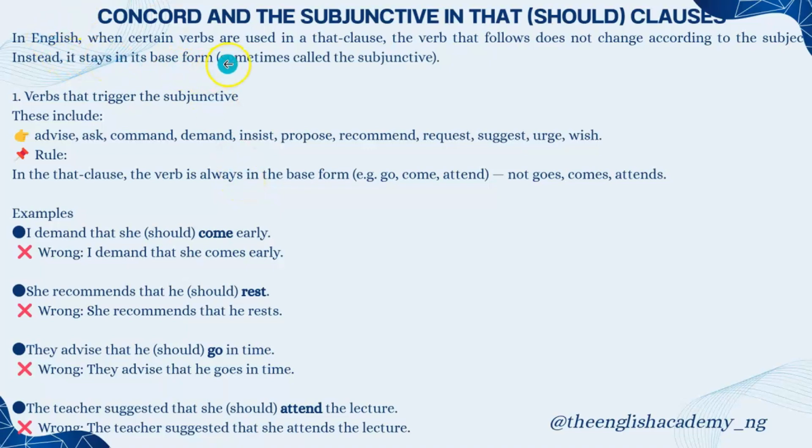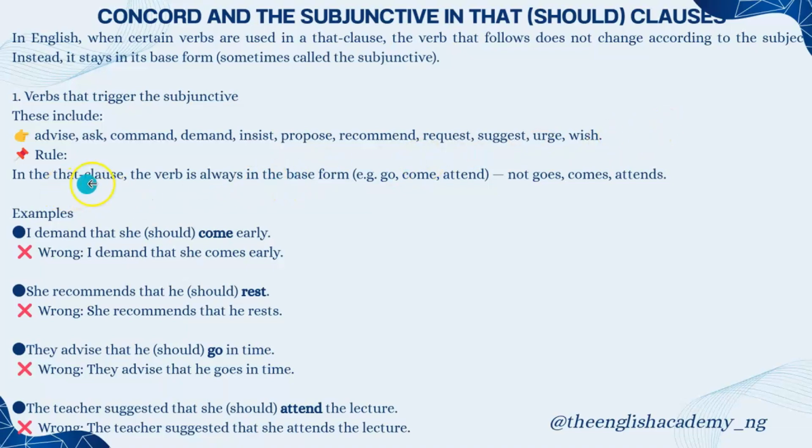In English, when certain verbs are used in a that clause, the verb that follows does not change according to the subject. Instead, it stays in its base form. Sometimes we call this the subjunctive. Now, there are some verbs that trigger the subjunctive. They are advise, ask, command, demand, insist, propose, recommend, request, suggest, urge, wish.